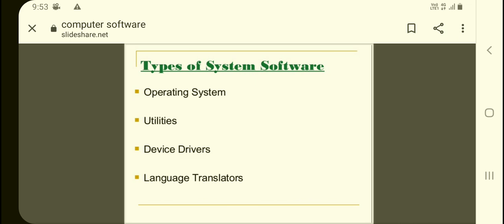That language is translated to the computer's language, that is the machine language. So there is a translator, that is compiler or interpreter, that example we just saw in the previous slide. You don't need to bother much about those. You can just remember this operating system and utilities.